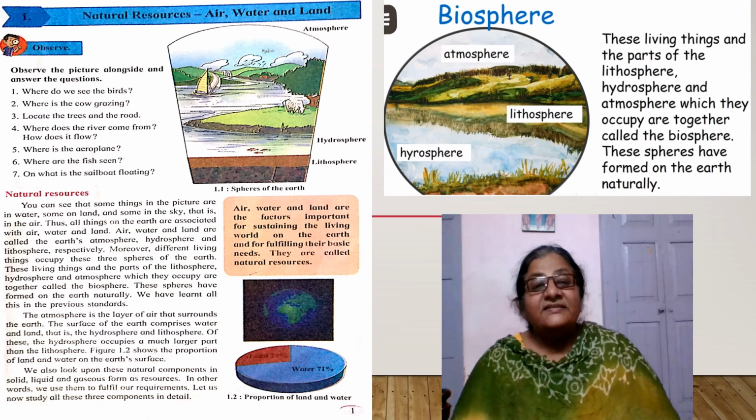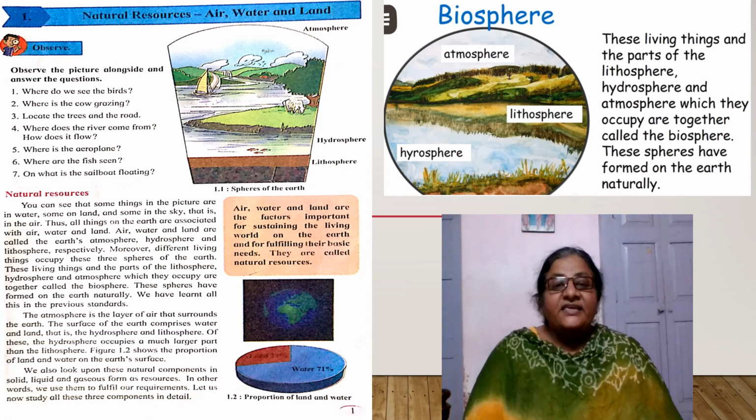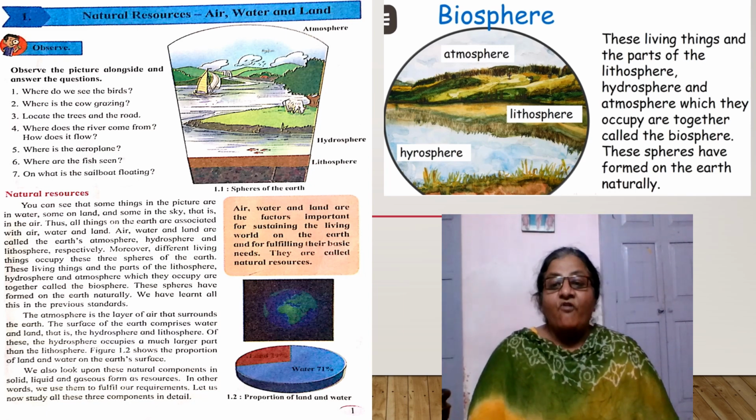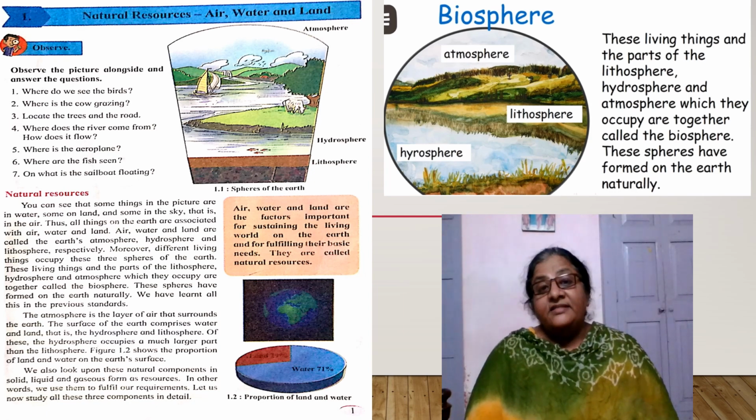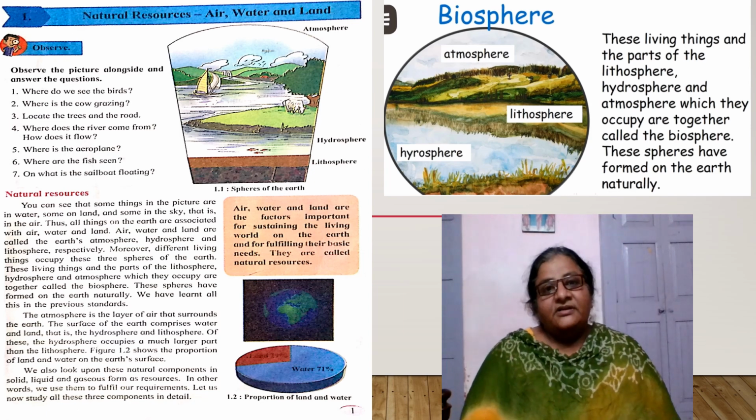The river has water which is fluid. It flows because it consists of water. Water is liquid. It means we see things in air, water and land. This air, water and land are part of the earth and they form the atmosphere, hydrosphere and lithosphere of our earth.